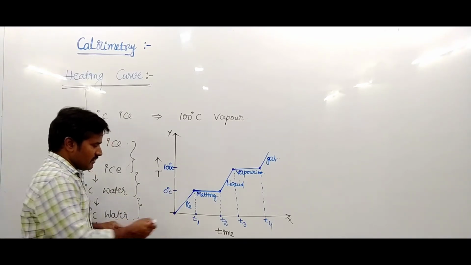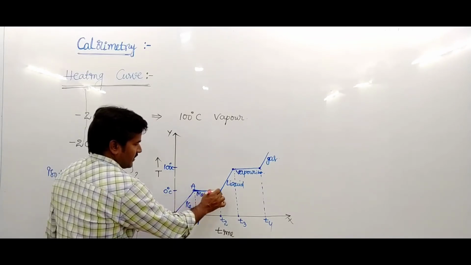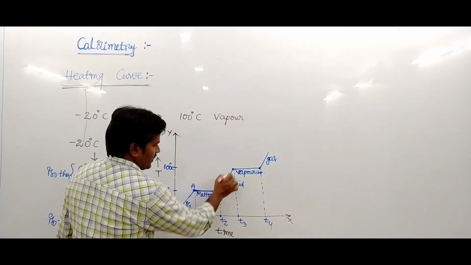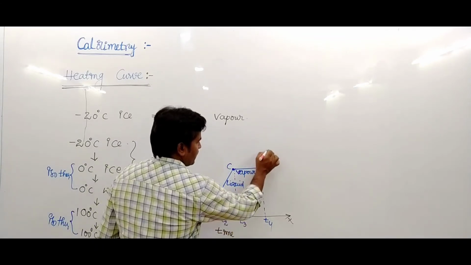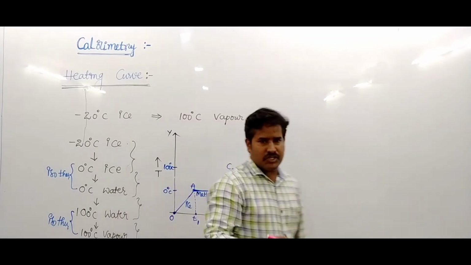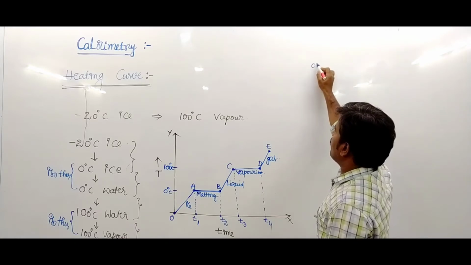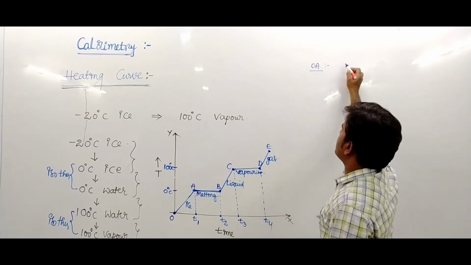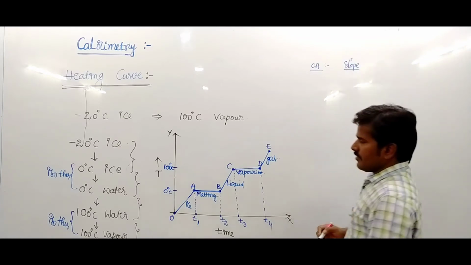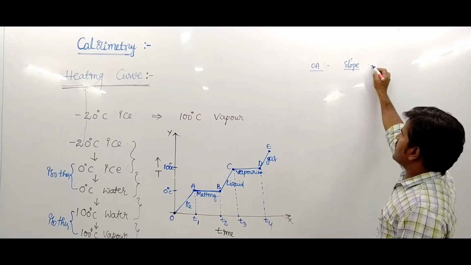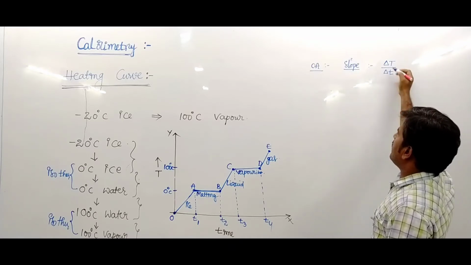In the first case, from O to A, the temperature increases. Again A to B is the melting condition, B to C is the liquid state, C to D is the vaporizing condition, and D to E is the gaseous state where the temperature increases. Now the slope of the OA graph: the slope indicates the temperature change upon time, delta T upon time.